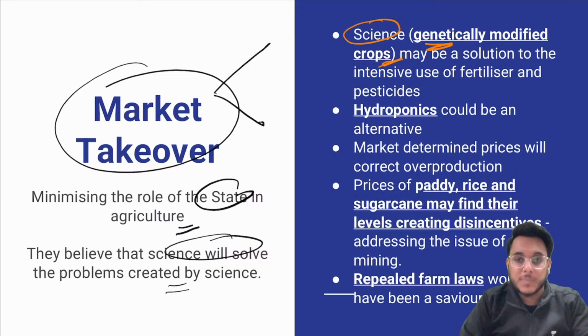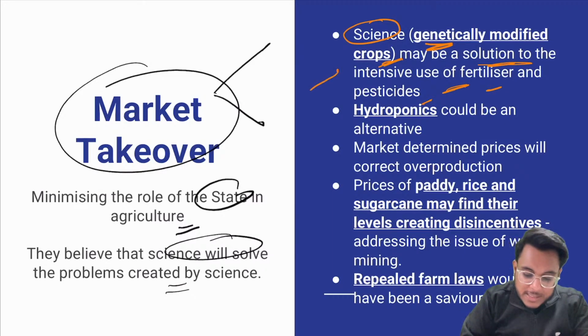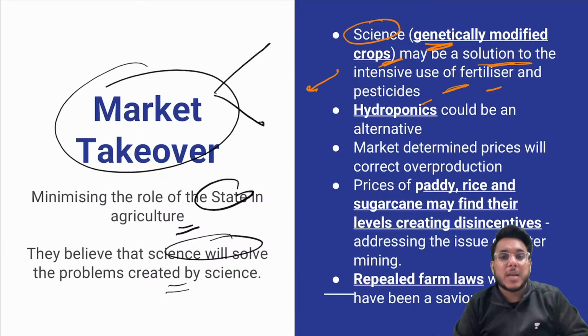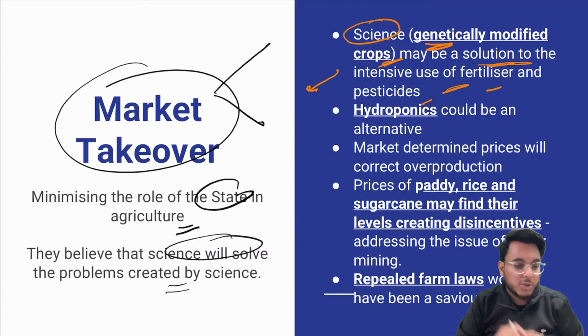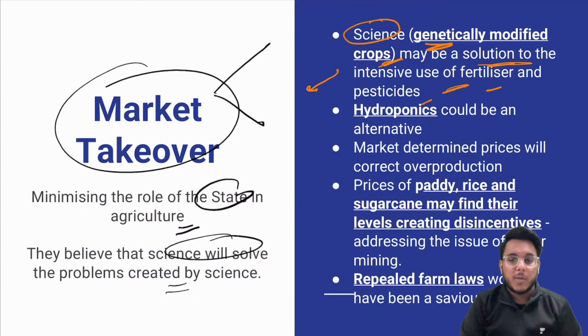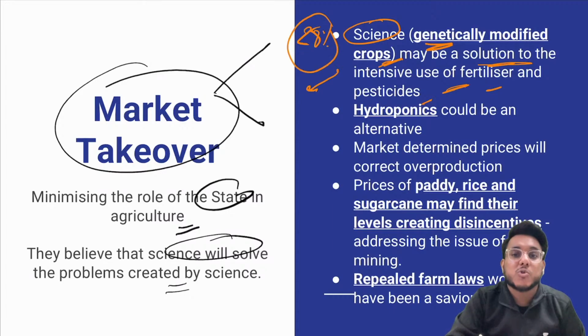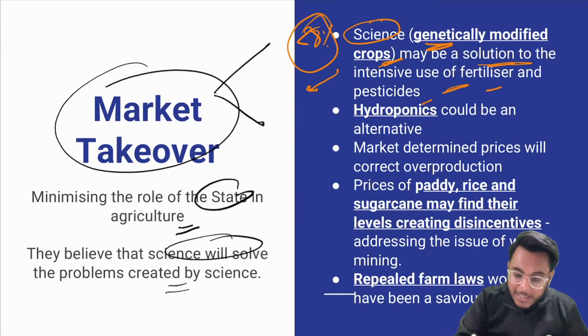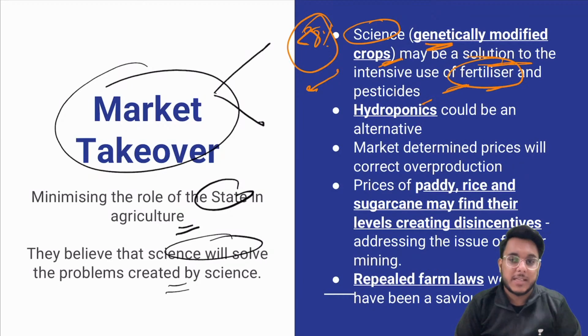In this direction, a certain suggestion that has been given is that genetically modified crops may be the solution to the intensive use of fertilizers and pesticides. These genetically modified crops can naturally be given immunity against certain pesticides, so pesticide is not needed. The productivity of genetically modified crops can be enhanced artificially. For example, recently the DMH11 mustard was given approval by the Genetic Engineering Appraisal Committee. According to estimates, its productivity is 28% more, so you don't need to use fertilizer, or you can use less fertilizer.